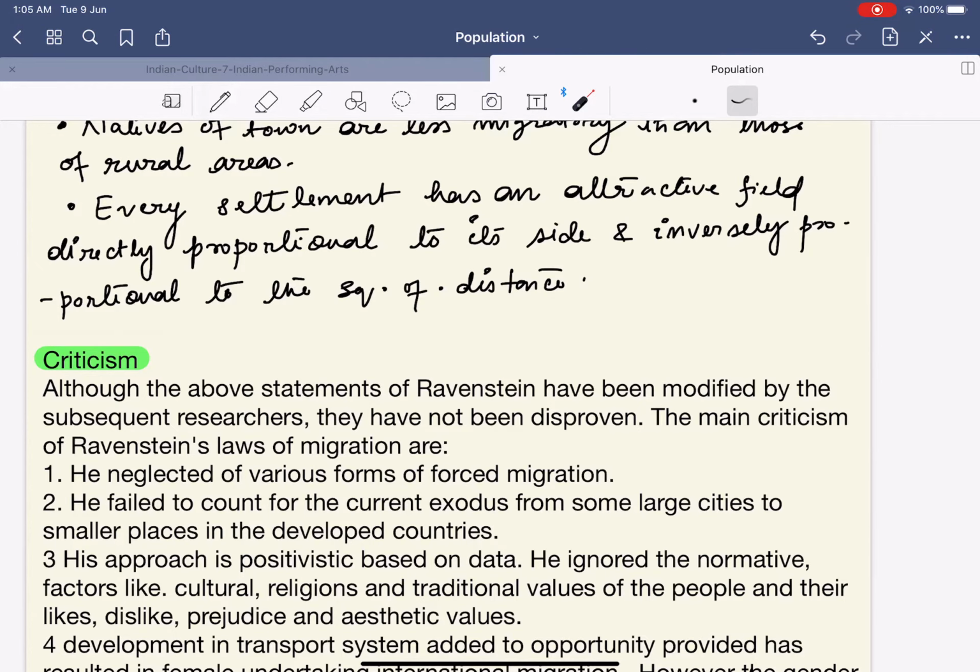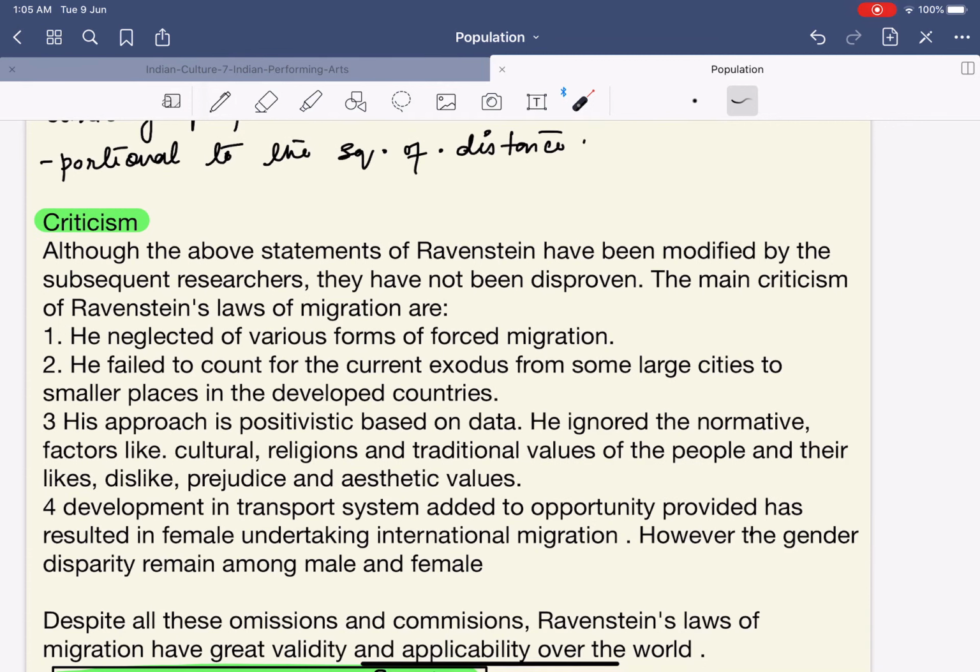This is simple. Now, what is the criticism of the Ravenstein's law? Although the above statement of Ravenstein has been modified by subsequent researchers, they have not been disproven. The main criticisms of the Ravenstein law on migration are: number one, he neglected various forms of forced migration.